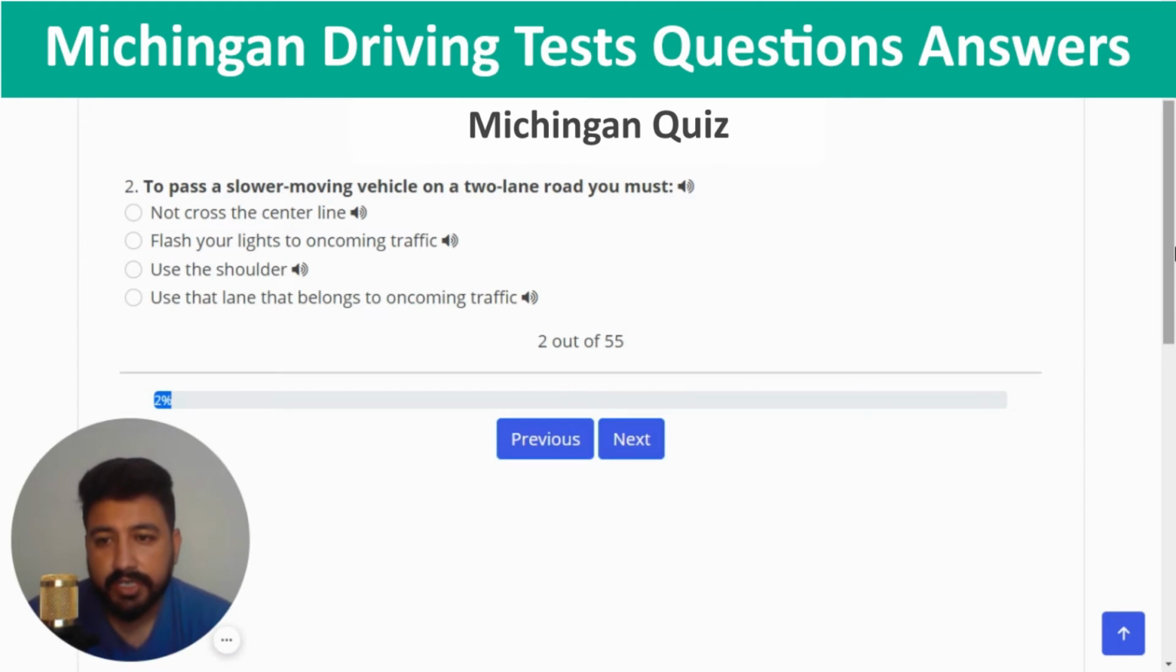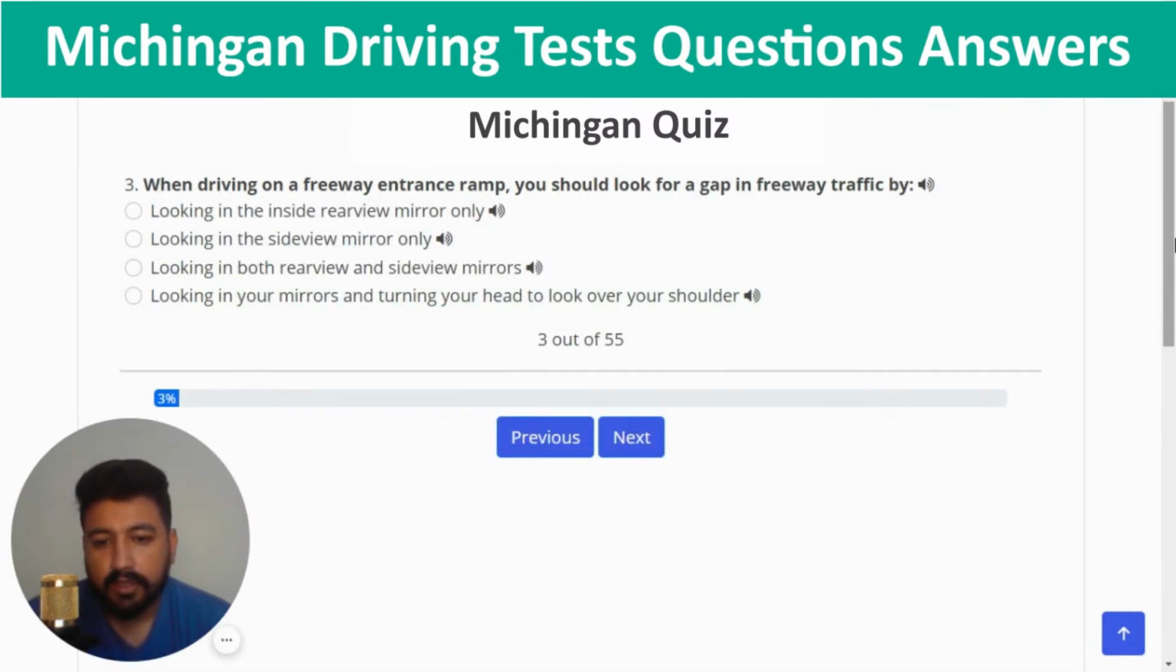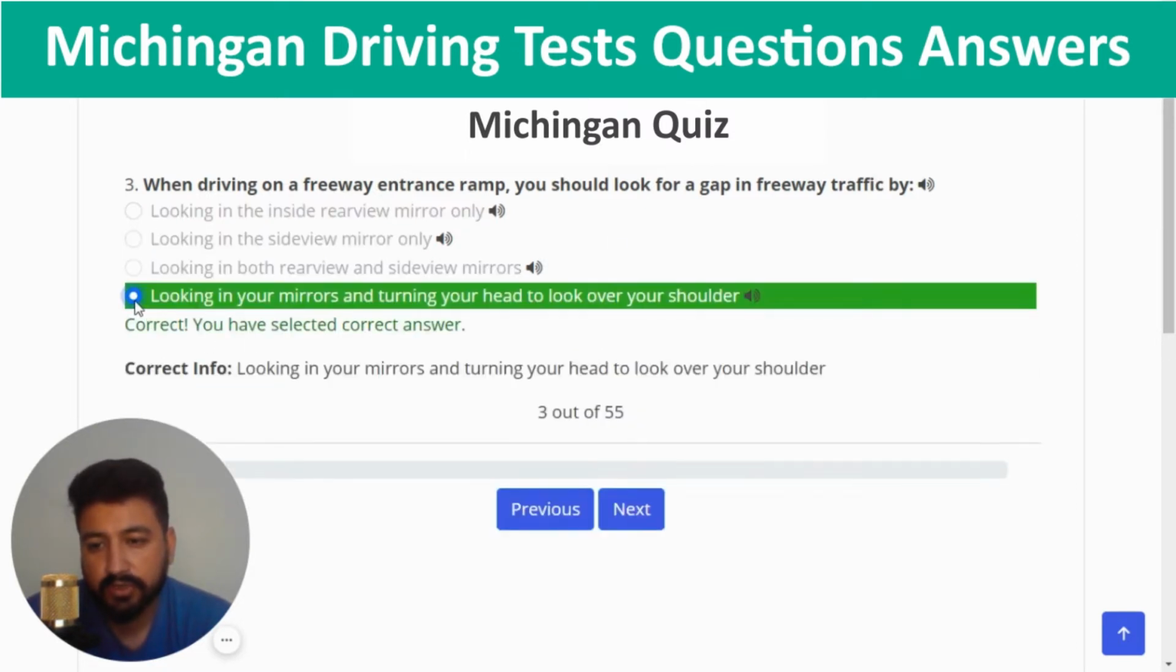The second question is, to pass a slower moving vehicle on a two-lane road, you must, the right answer of this question is use that lane that belongs to oncoming traffic. So I'm going to click on the last option, which should be the right one. The third question is, when driving on a freeway entrance ramp, you should look for a gap in freeway traffic by, the right answer is looking in your mirrors and turning your head to look over your shoulder. So it seems like the last option is the right one. So I'm going to click on the last option.